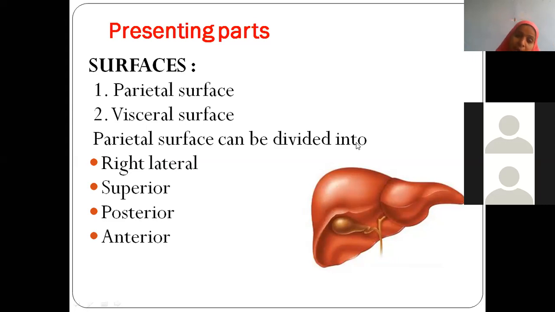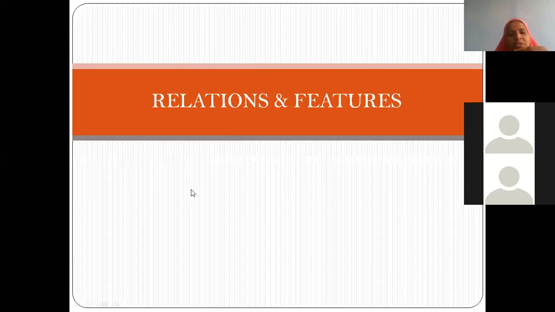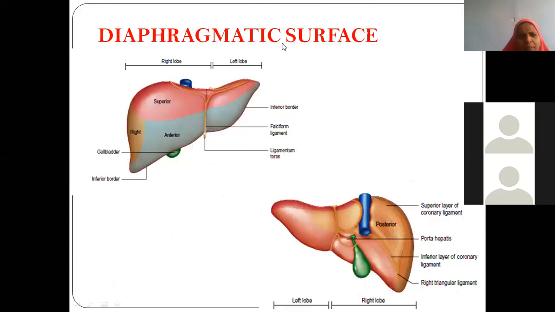Superior surface, behind is posterior surface, front is anterior surface, and the whole surface on the right side, that is the right lobe of the liver, below the right rib cage, call it the right lateral surface. Now coming to the relations. Diaphragmatic surface, whatever has been shown in pinkish red color, this is all the diaphragmatic surface. The diaphragm is covering the superior surface, anterior surface, and a part of the posterior surface.